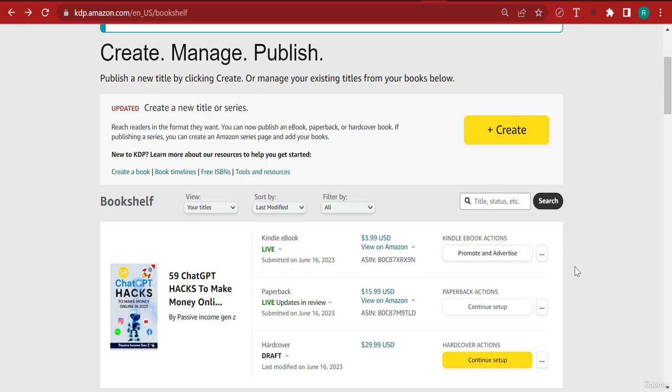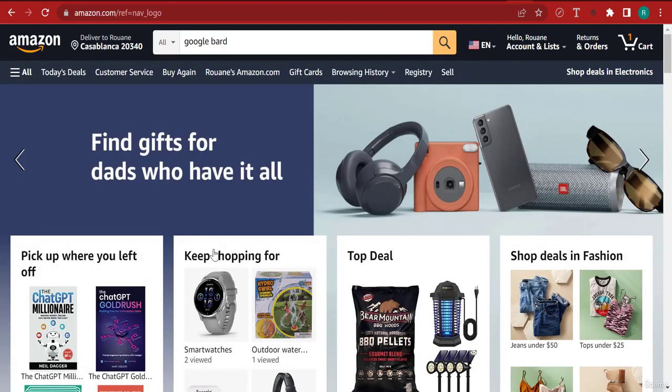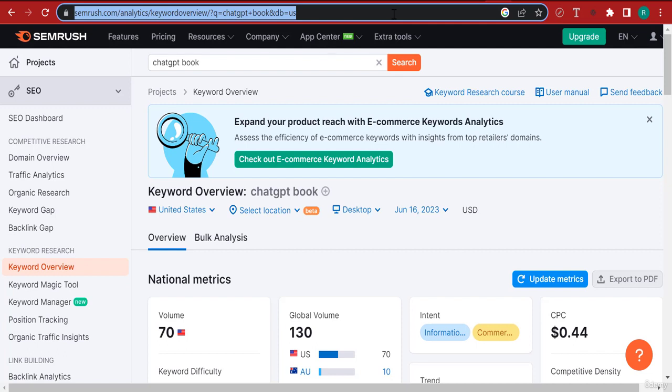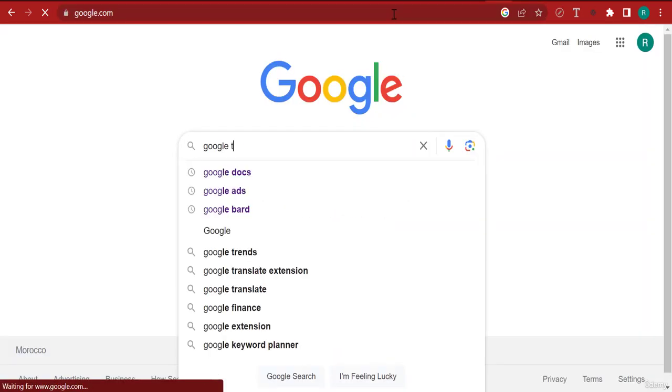But after I do well with this book, I'm going to create another book. I'm going to create another book about Google Bard, since I've already created a course about it. So why not go ahead and create a book about it? And especially now with the trends, there's going to be a time when Google Bard is going to pick up on the trends. Now there's also another way that you can find trends: Google Trends, right?